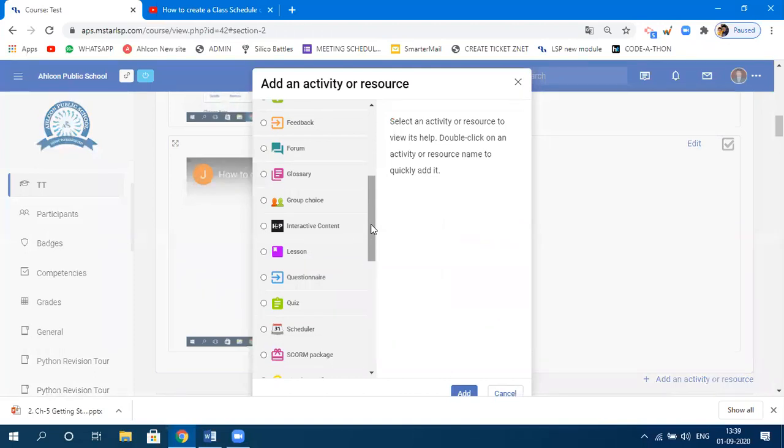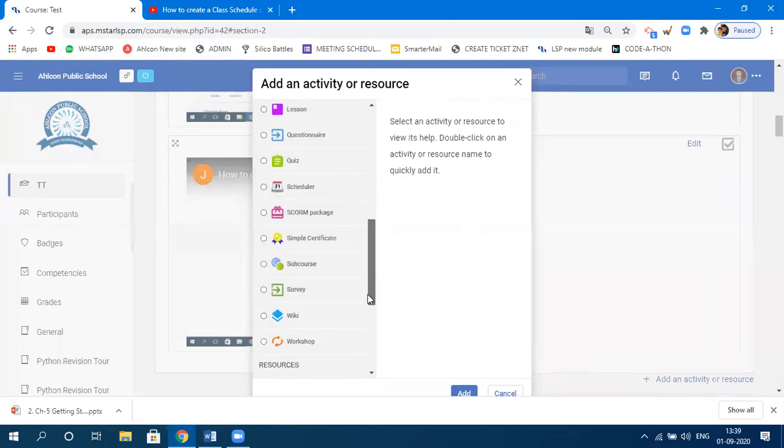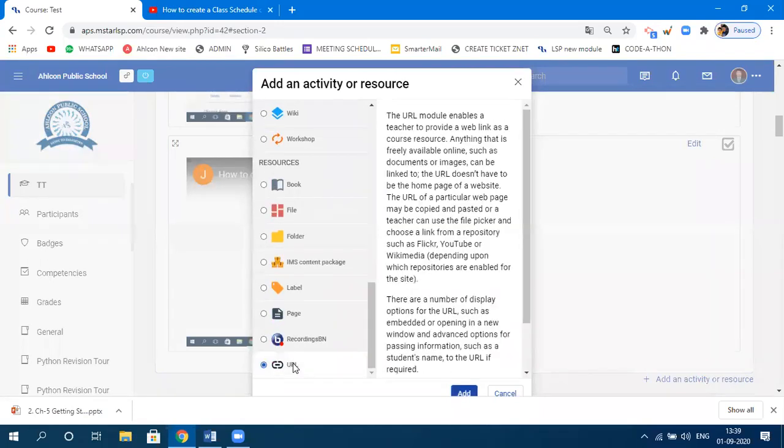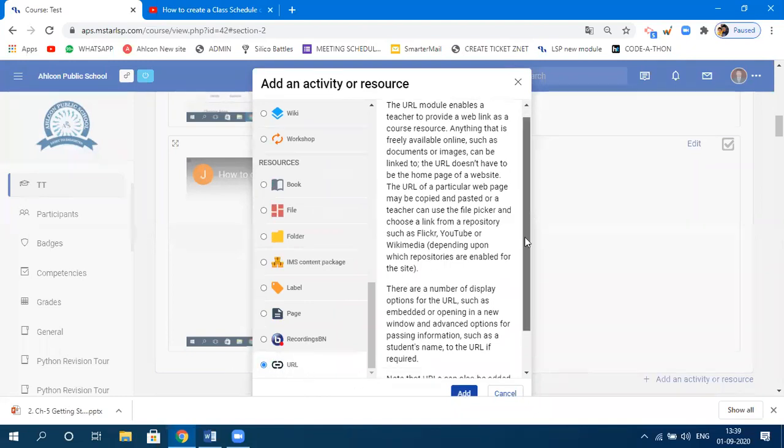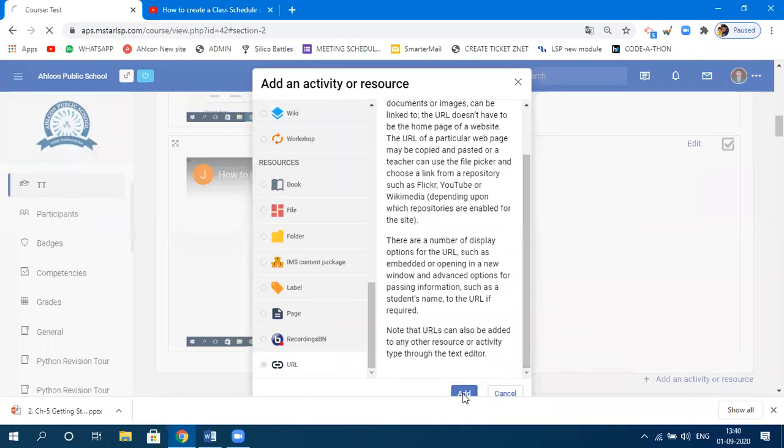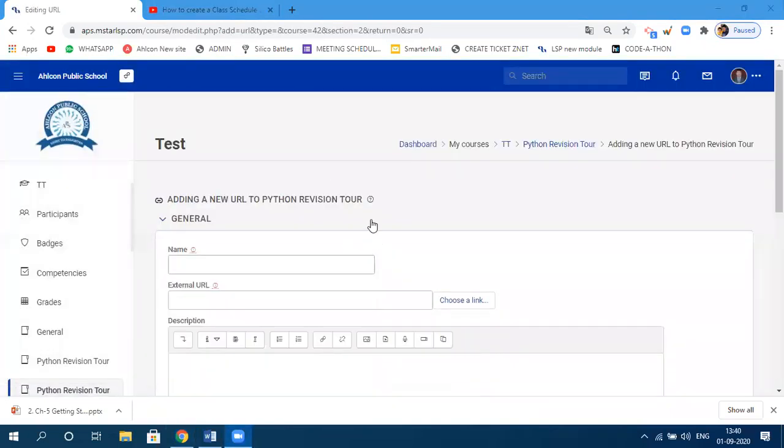To specify the link, you need to click on activity or resources and then click on URL. As soon as you click on URL, click on add and it will take you to the page where you need to specify the URL.